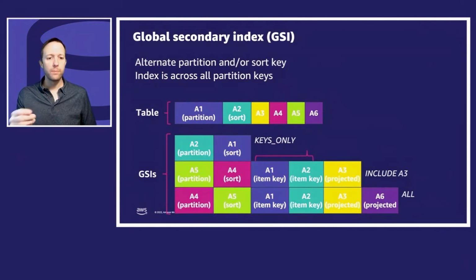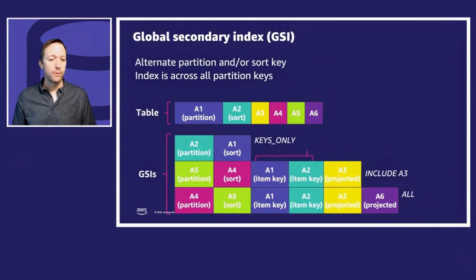And you choose what you want to project into the index. So for that one, I'm doing keys only, which says for space savings and efficiency reasons, don't give me anything except for the keys. The second one is using A5 and A6, different attributes. It's making those into partition and sort. So maybe A5 is genre and A4 is year. And so now I want to look up all movies of a certain genre or all movies of a certain genre in a certain year. GSIs let me do that. And then the other one, A4, A5, switches them back.